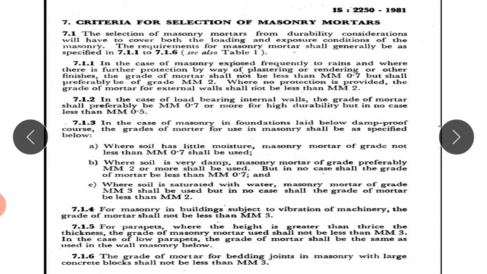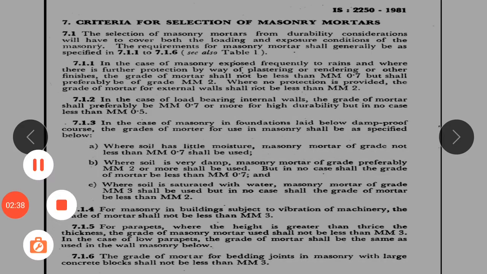Where soil is very damp, masonry mortars of grade preferably MM2 or more shall be used, but in no case shall the grade of mortar be less than MM 0.7. These are the criteria. All detailed information you can have from IS 2250.